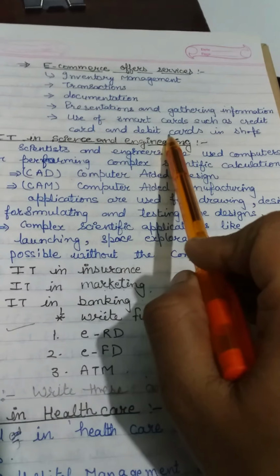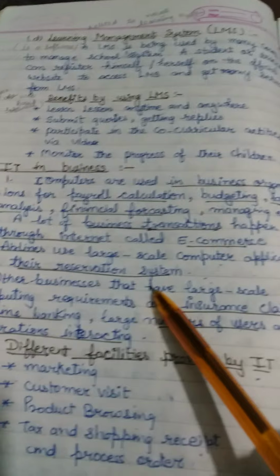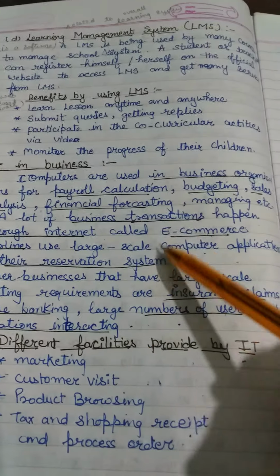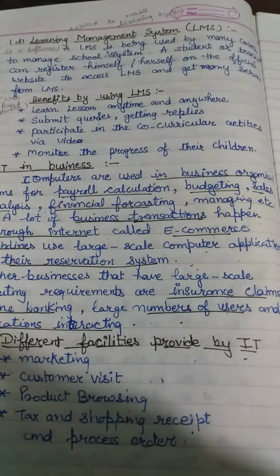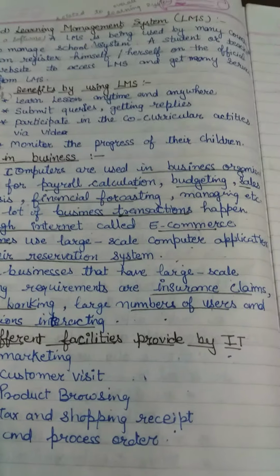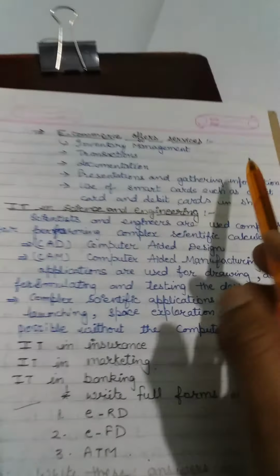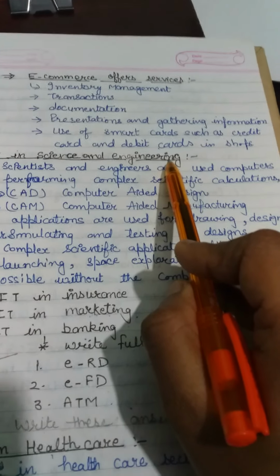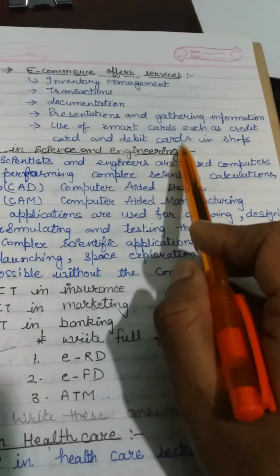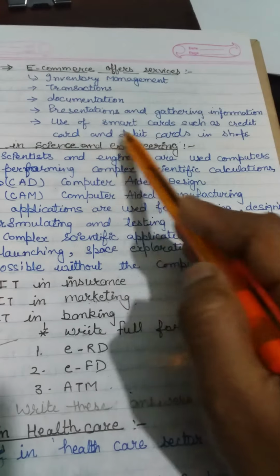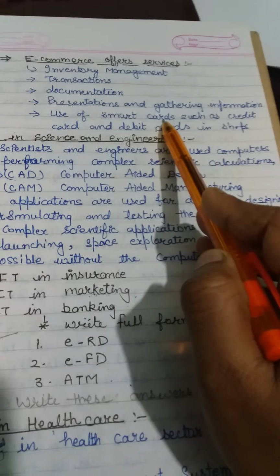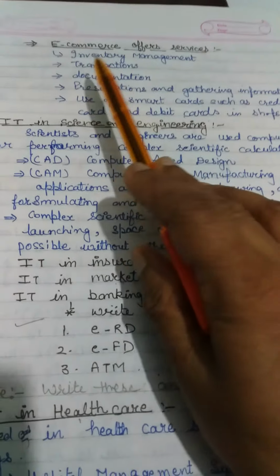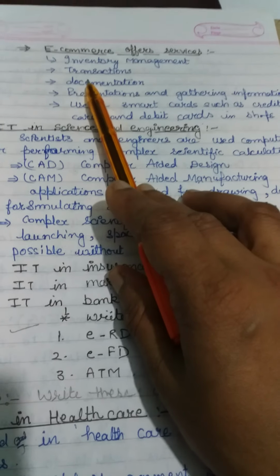I gave this information in the earlier topic: in business we do transactions with the help of a smart card. We sometimes use a debit card or a credit card for online transactions. These are the services, and not only these, many more services are offered by e-commerce.